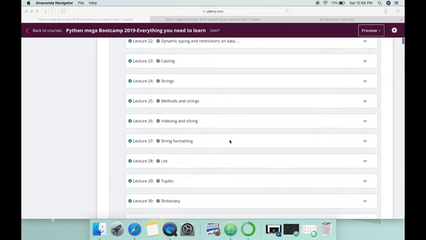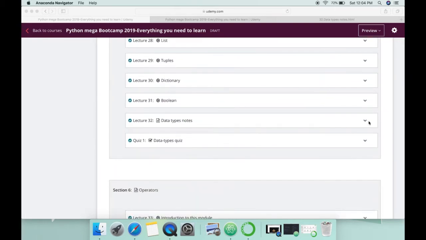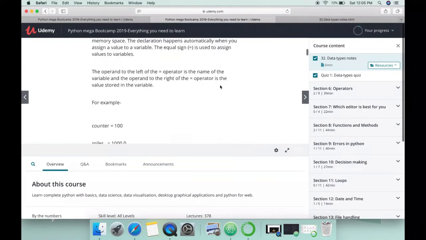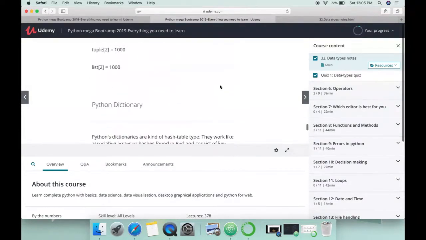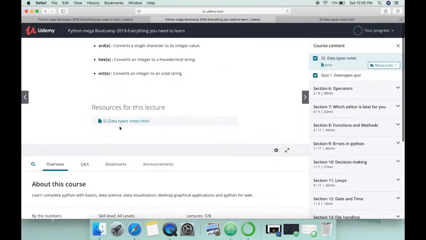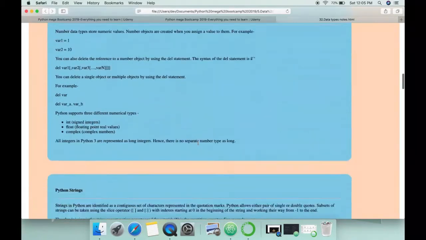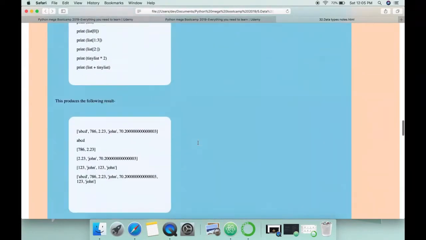With each of these modules, you will find perfect notes. Like here we have this one. The notes on Udemy are a little boring, like this one. But at the end of the notes, you will find resources there, the HTML files. Just click them and download them to your computer so that you can keep them always with you. They look like these, in which you have perfect examples, syntaxes, and every description you need.